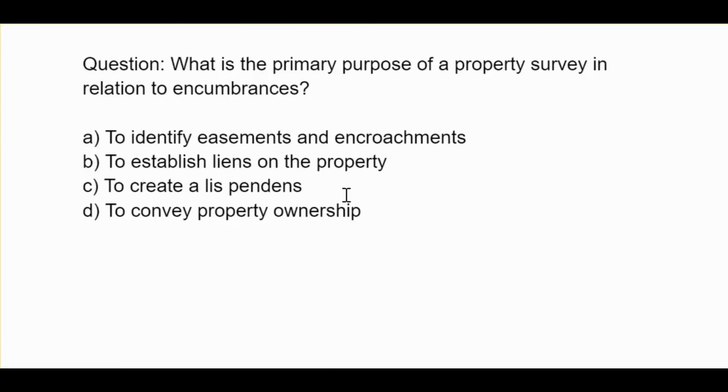What is the primary purpose of a property survey in relation to encumbrances? A, to identify easements and encroachments. B, to establish liens on the property. C, to create a lis pendens. D, to convey property ownership.